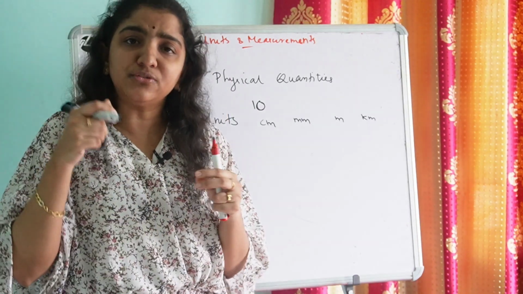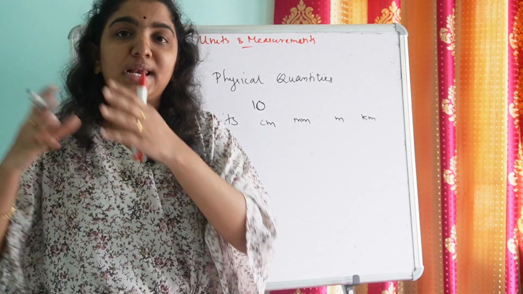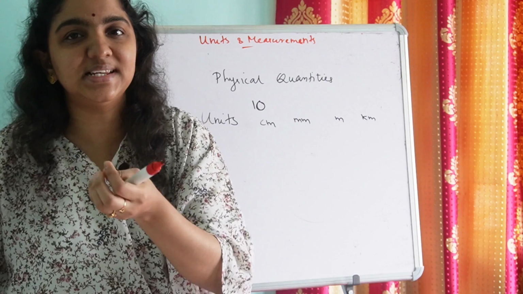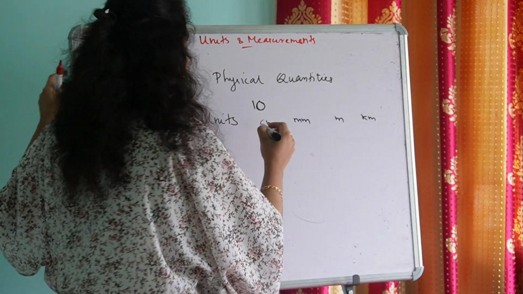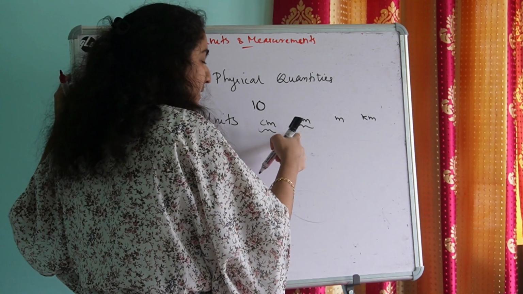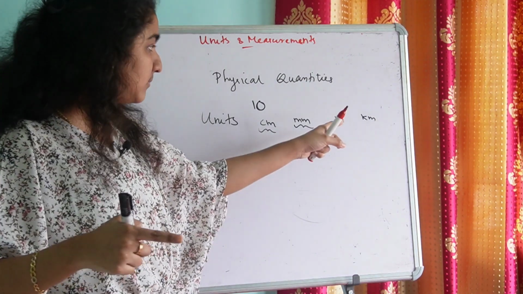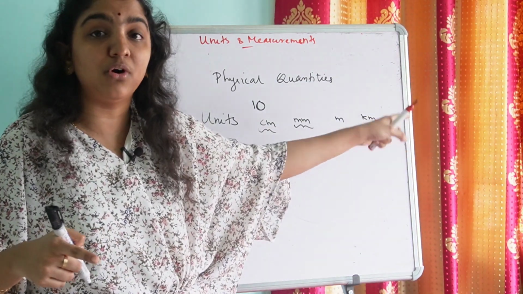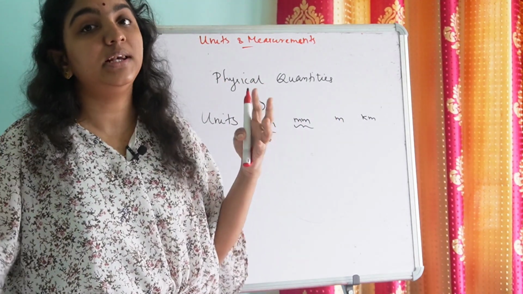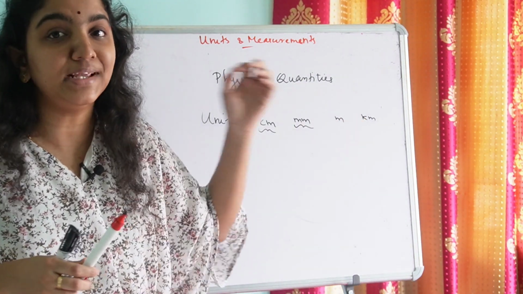The fixed length of the cap was not equal to the length of the eraser, or it was not equal to the length of the pencil, isn't it? Similarly, the fixed value of centimeter is not equal to the fixed value of millimeter. It is not equal to the fixed value of meter. It is not equal to the fixed value of kilometer. It can be either smaller or it can be larger.